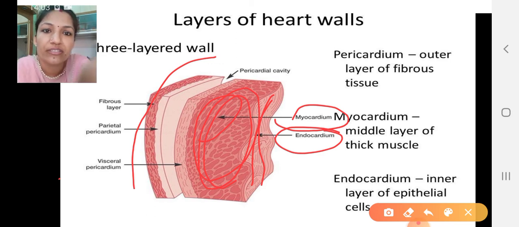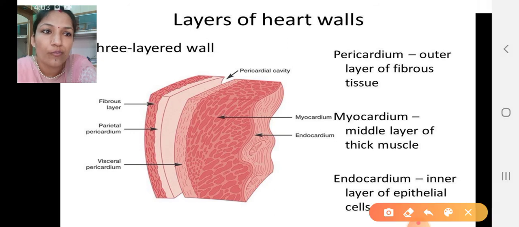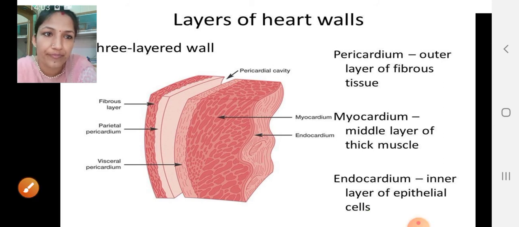Three layers there were. The pericardium is the outer fibrous covering, including the epicardium, then the myocardium, the middle thick muscle layer, and the innermost made up of epithelial cells.